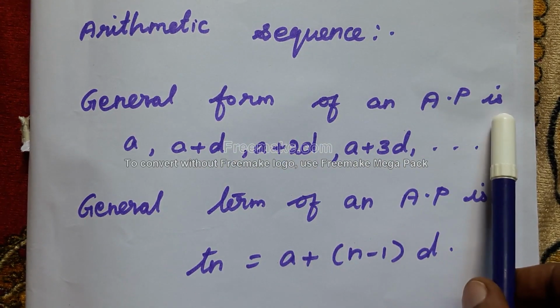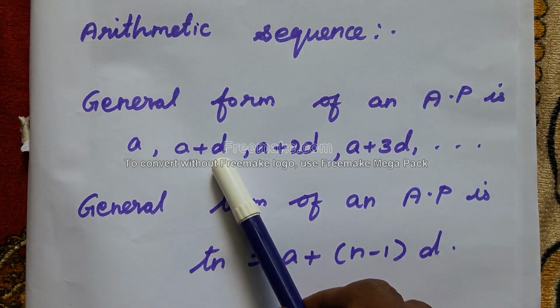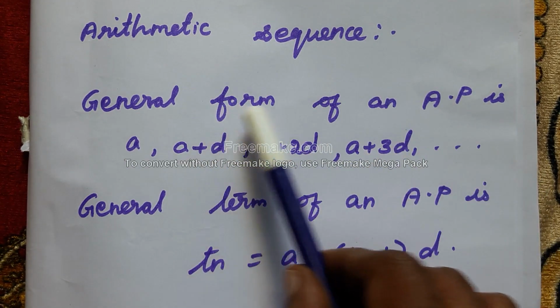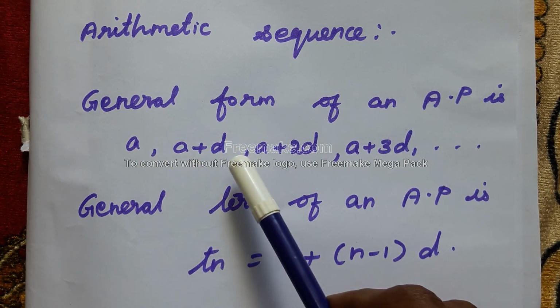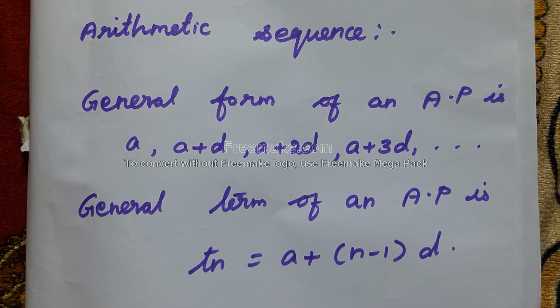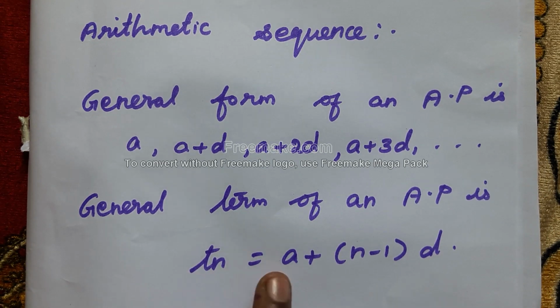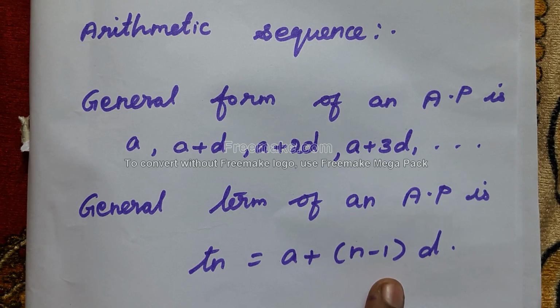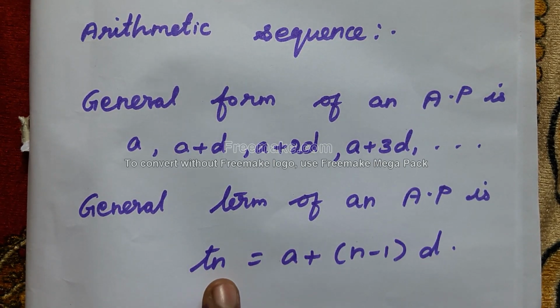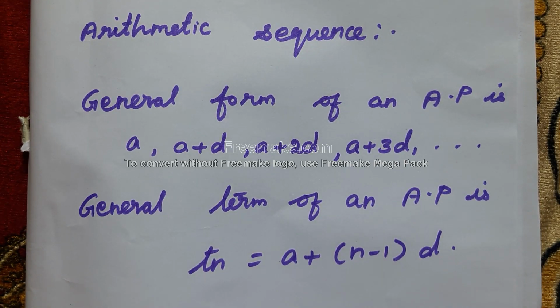The general form of an AP is A, A plus D, A plus 2D, A plus 3D, etc. The general term of an AP is Tn is equal to A plus n minus 1 into D.